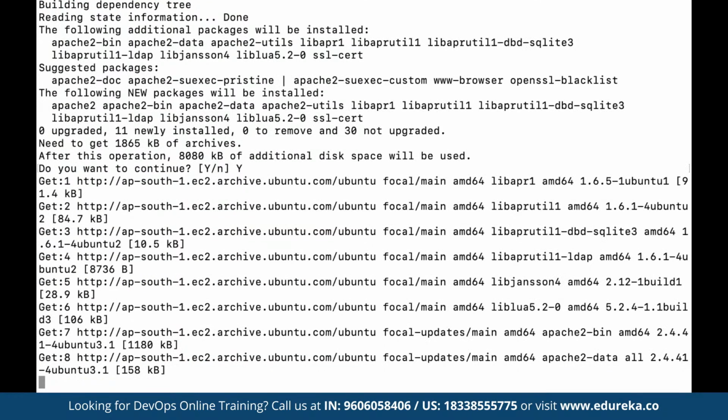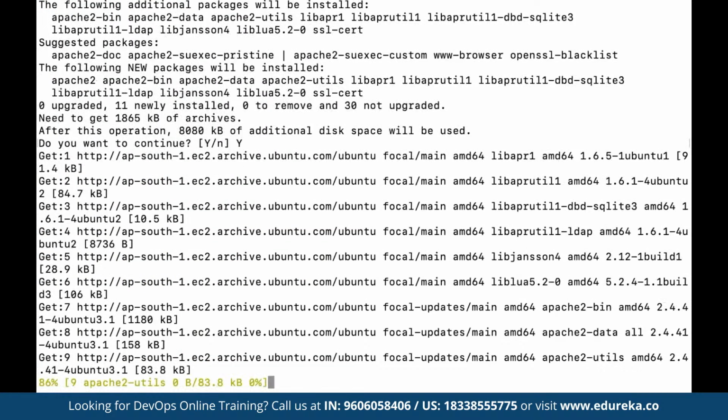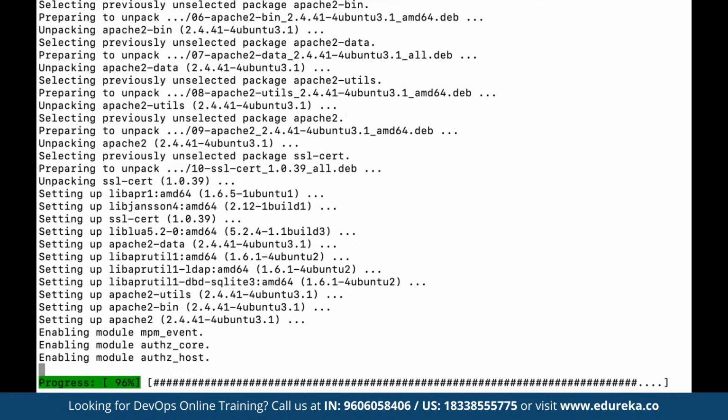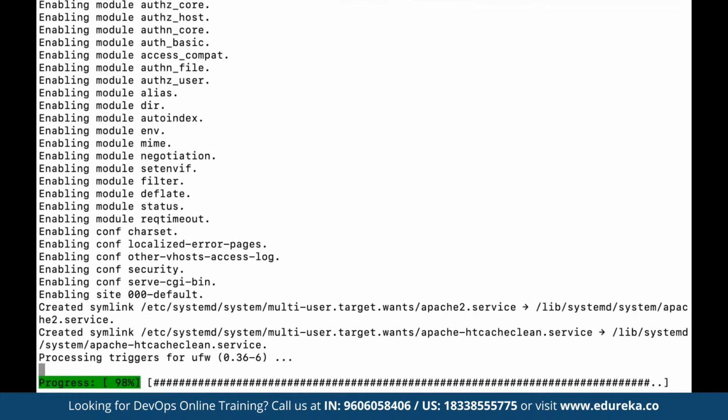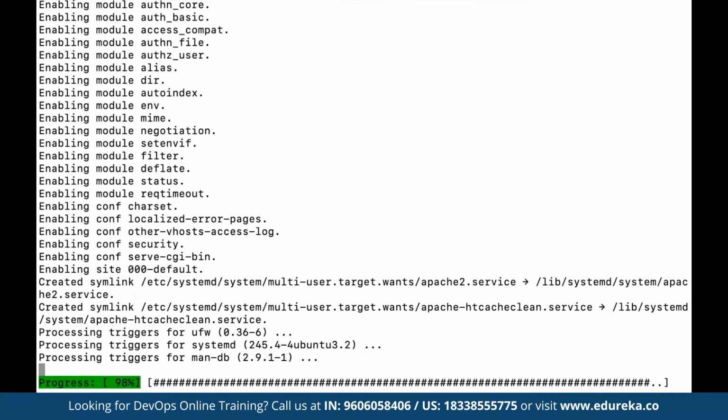Based on the package that we have defined, this is going to download, install and automatically configure the package. Once this Apache server has been successfully installed, we would be able to open up this server in the browser, if the port access has been given by using the security group. Then we would be able to see the home page of the Apache server opened up in the browser.